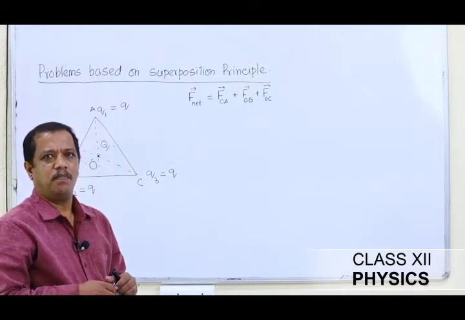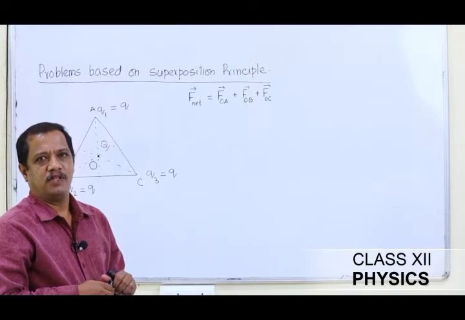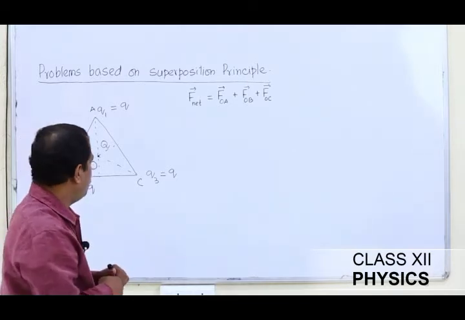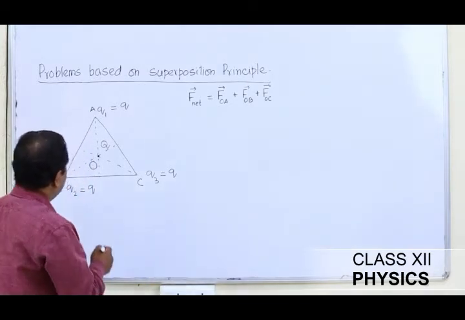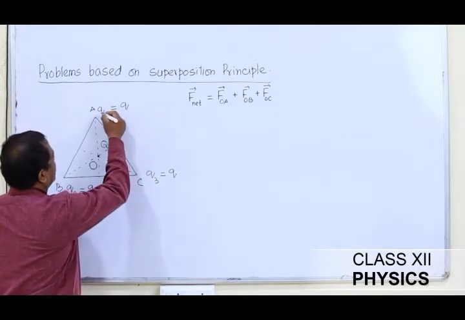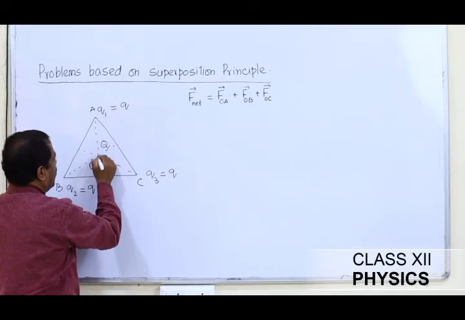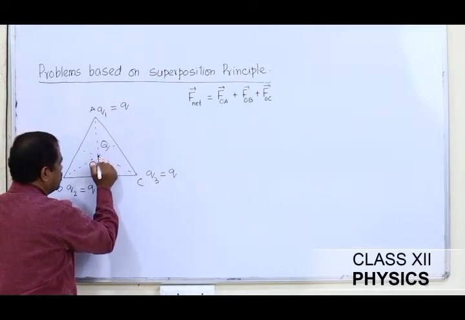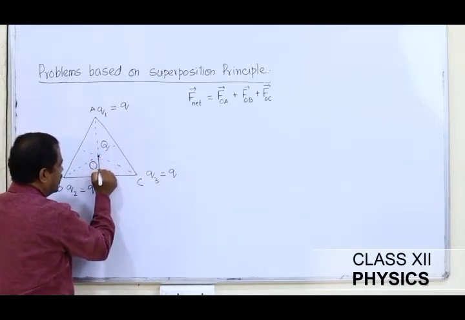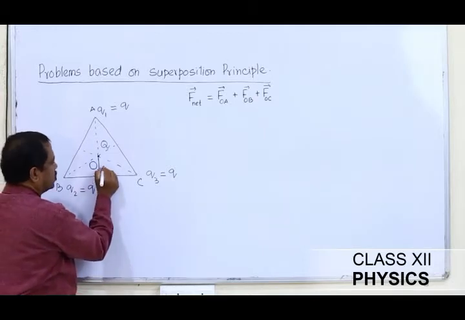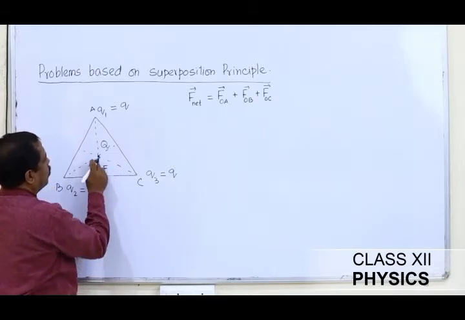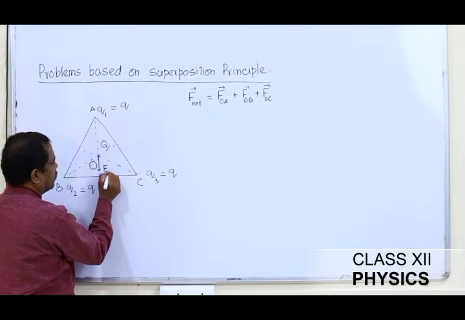Now, I am going to apply the superposition principle. And to apply it, see please, this charge placed at A is positively charged. Due to this charge, capital Q is going to experience a force in the downward direction, a repulsive force, and let me name this force as FOA.